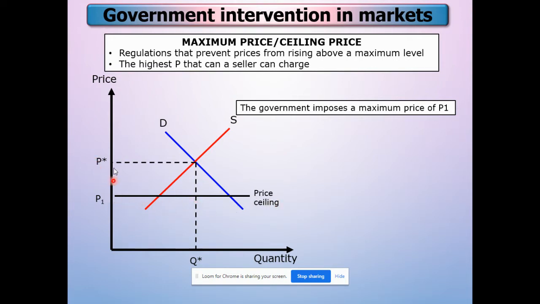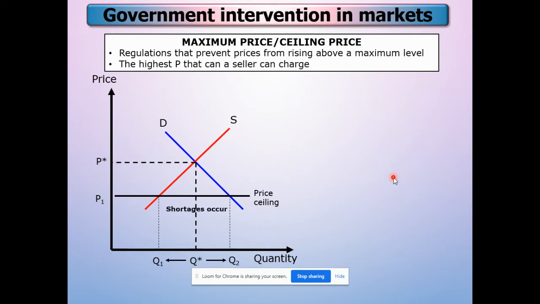So let's say the market equilibrium is at RM8 per kg of chicken. Now the government implements RM6 as the ceiling price for the chicken. So RM6 is the ceiling price, harga ceiling. This is the maximum price that the seller can charge to the buyer. Ini harga paling tinggi. So tak boleh guna harga pasaran sekarang, you need to use the ceiling price. So the government imposes a maximum price of P1.